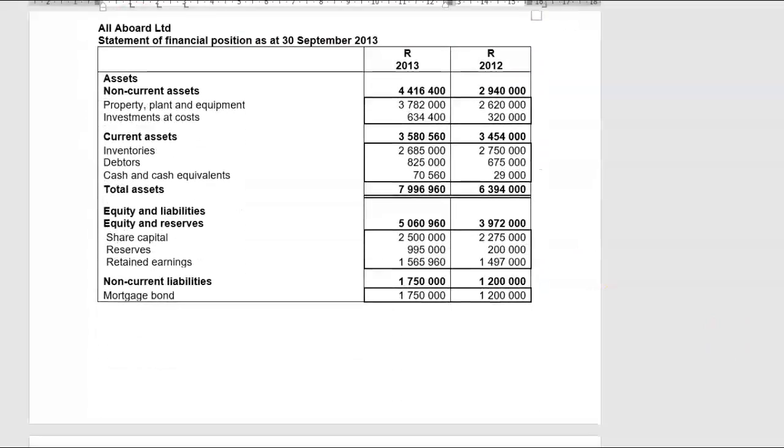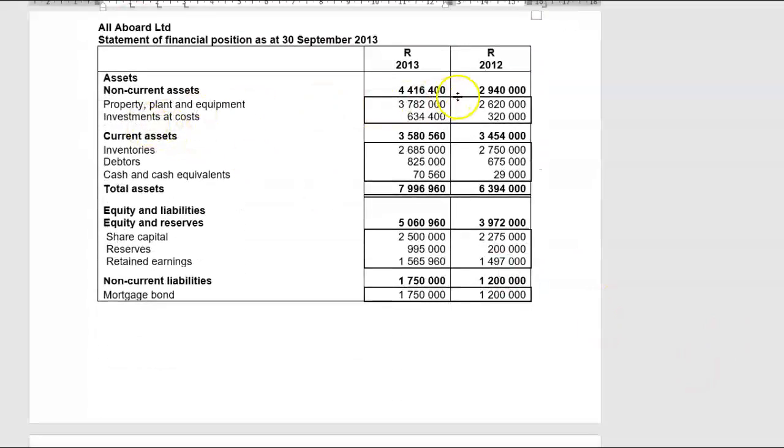Then the statement of financial position, non-current assets, PPE, investments. Now watch out for this investments. In many questions they do not say a word about investments, and clearly you can see that there was quite a change in investments in the current year. So part of investing activities will be a cash outflow, which is represented by that increase in investments.